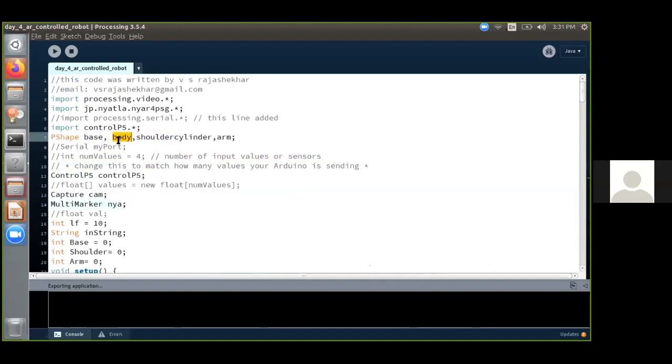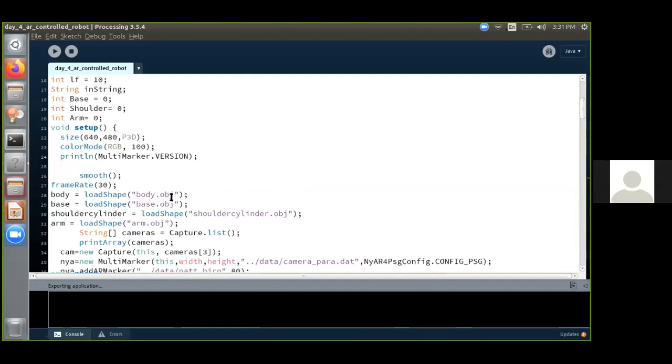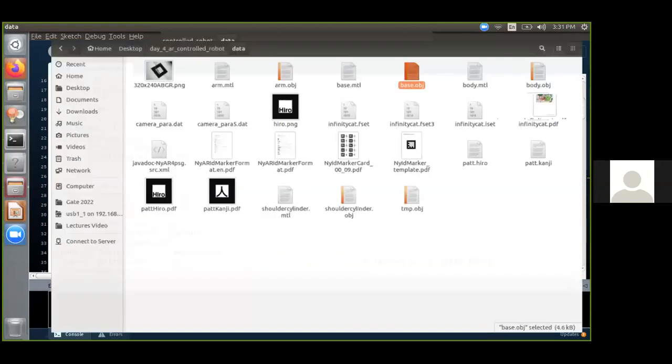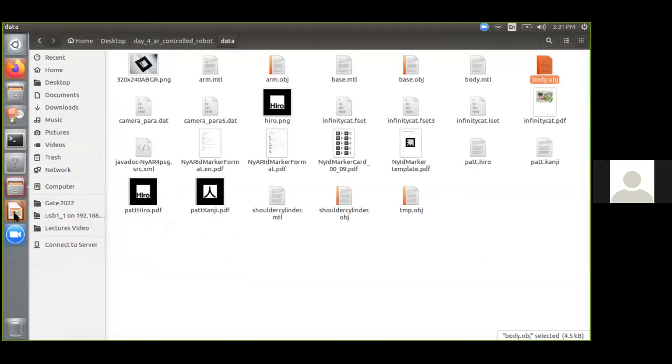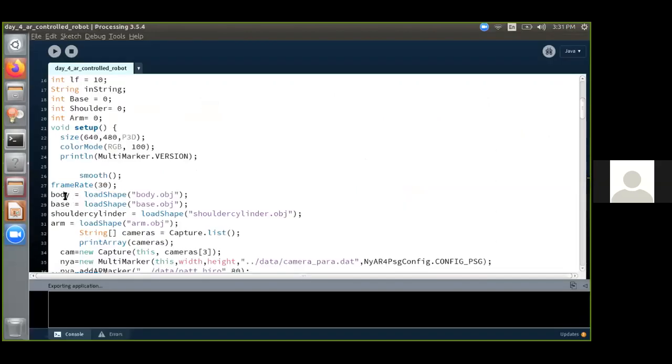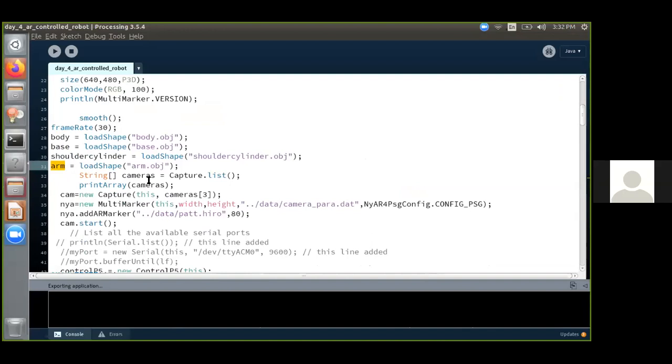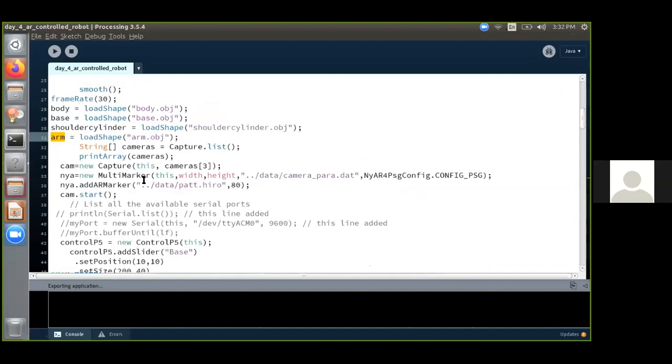So now we are assigning the body which we declared over here. This body, we are assigning loadShape body.obj, that is this body.obj, which we created in Blender, put inside the data folder. We are assigning it to this variable. So similarly, base, shoulder, cylinder, and arm are being assigned to the Blender objects. Next, we are listing out the cameras which are available, and we are printing the array of cameras.